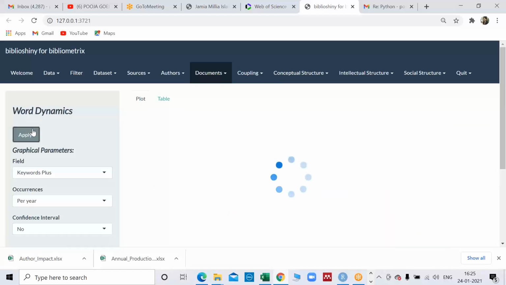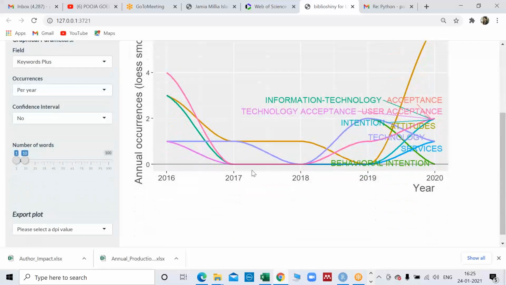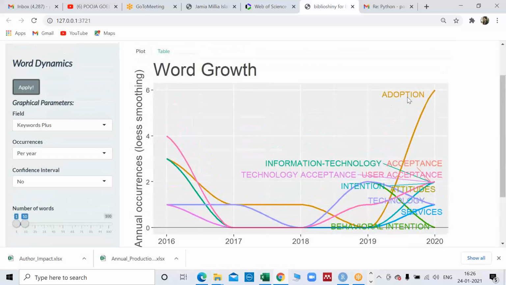I really like it personally. Now you can see how many insights it's giving. In 2016, this word, technology acceptance model, was used. Then it shows a gloom period, and then it rises again. Information technology was at peak in 2016. Now people are not using it. What is at peak in 2020 is adoption. Earlier people used to use these growth terms, and now this is based on keyword plus.